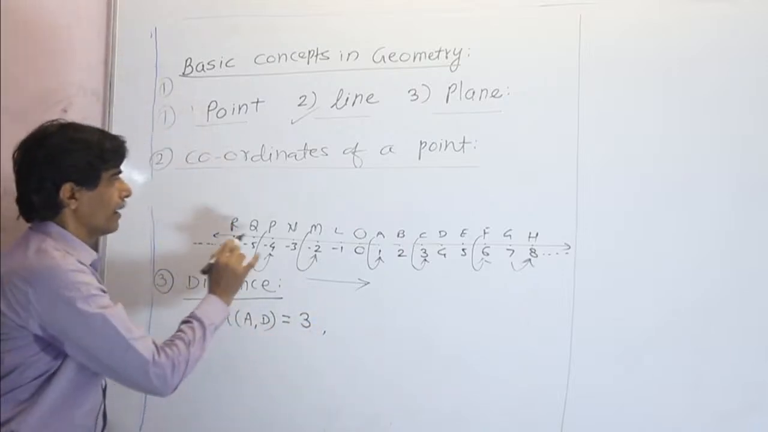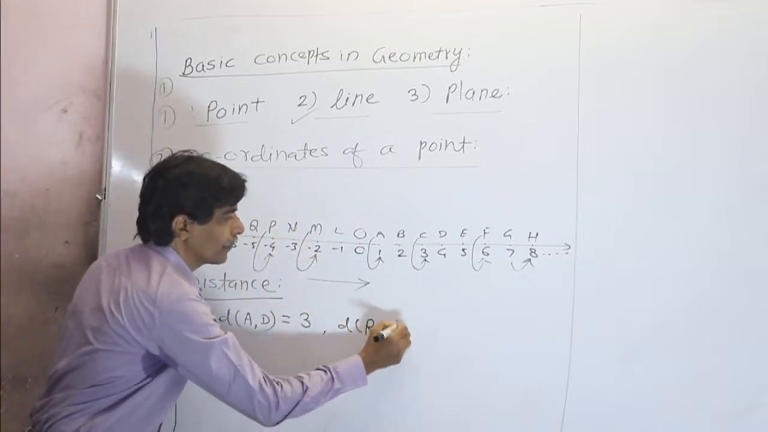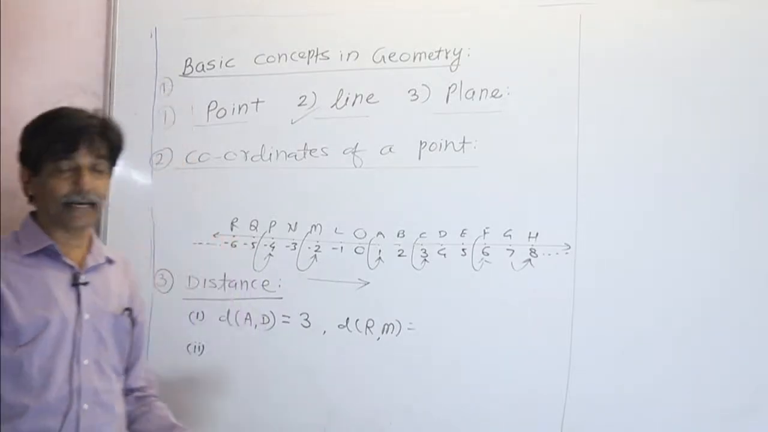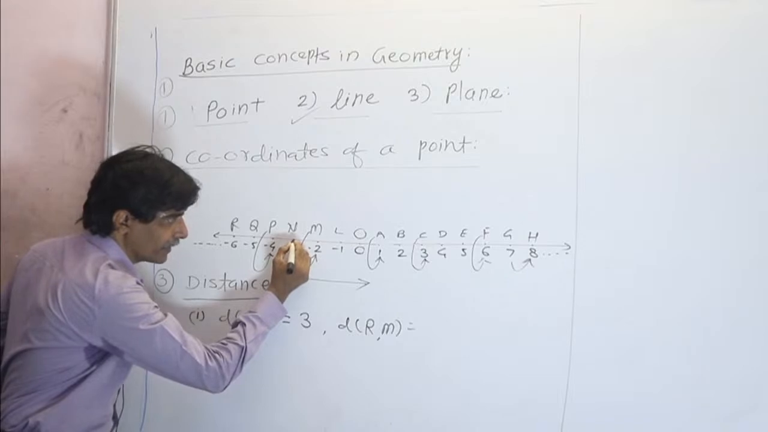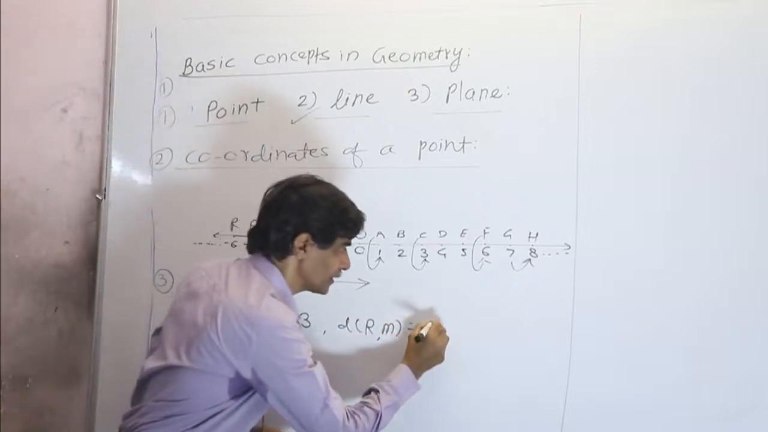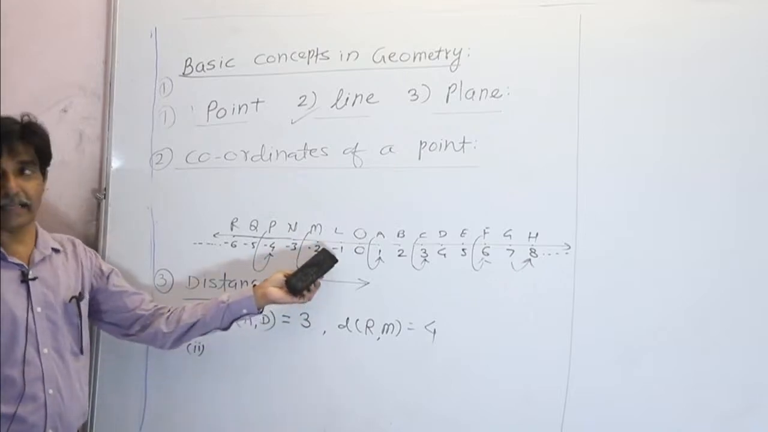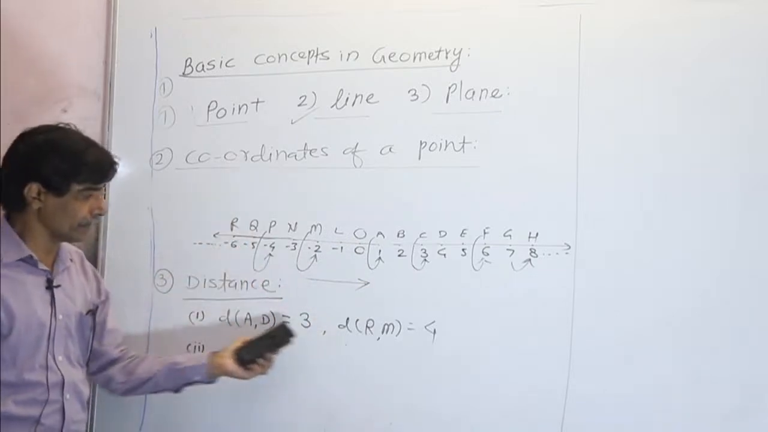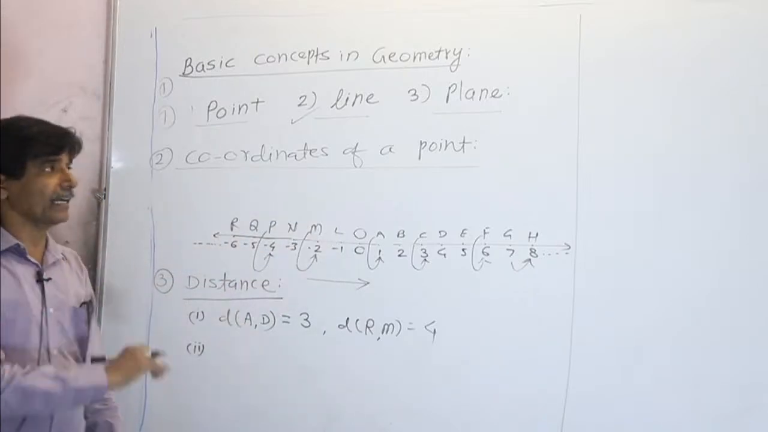Secondly, if I want to find the distance between the points R and M, don't think of the negative sign and positive sign. Signs are only there to represent direction. So here again we have to count the unit distance: 1, 2, 3 and 4. So the distance between the points R and M is 4. Negative and positive signs are not to be put here. So this is how we find the distance between points using the number line, by counting the unit distance between them.